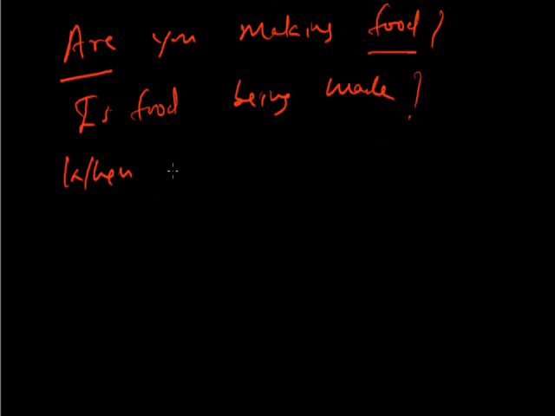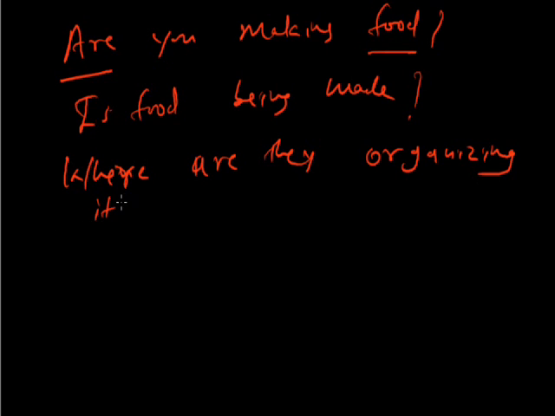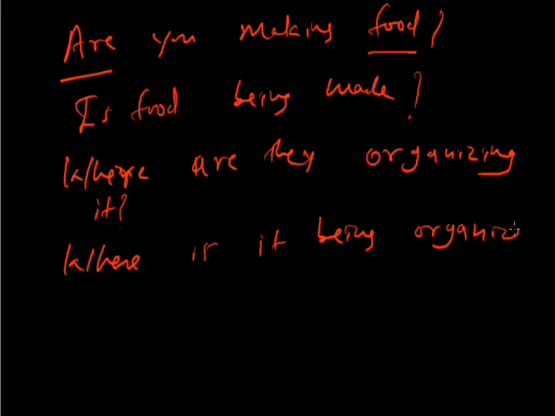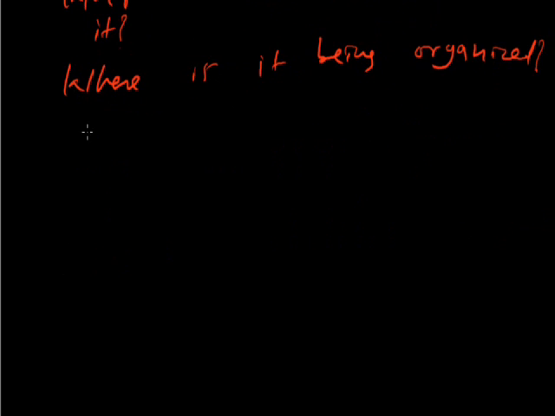And then, let's say where. Where are they organizing it? So here, where is it being organized? Where is it being organized? Clear? Now let's learn to change the present perfect tense into passive. Third one.